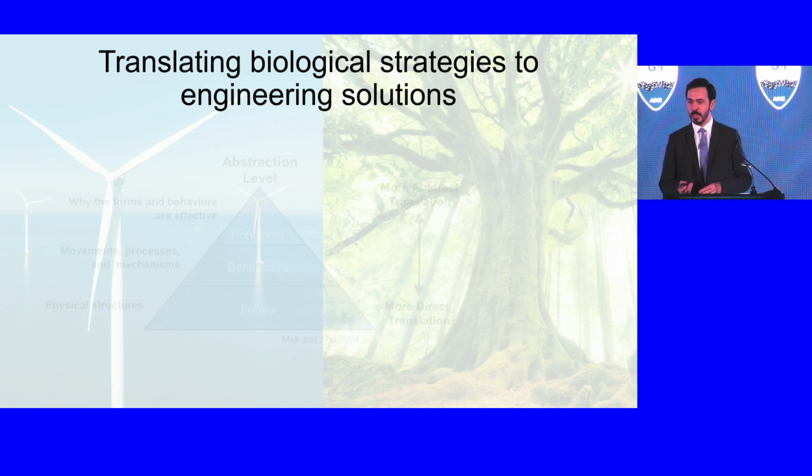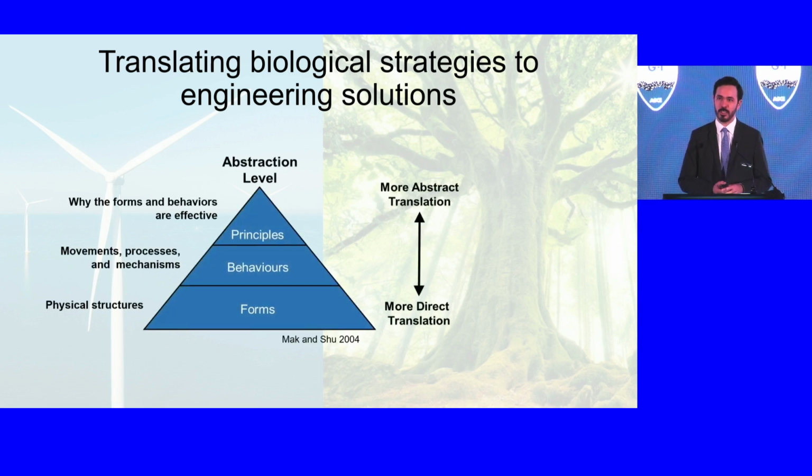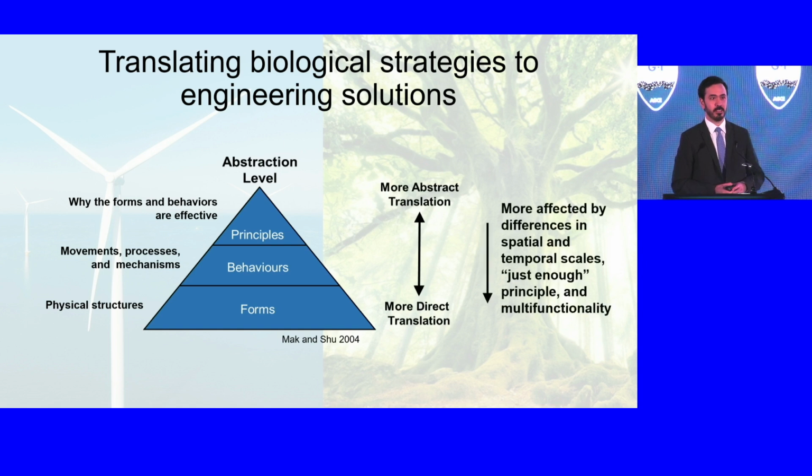So there's a framework that I really like in translating biological strategies to engineering solutions. We can think of these as forms, which are physical structures. In other words, we can copy shapes and geometries and translate that to the engineering domain. We can go a little bit more abstract and look at behaviors: movements, processes, and mechanisms. And the most abstract level is why the forms and behaviors are effective. Those are the principles. The more we go to the principles, the harder this translation is, but typically the more effective it is.